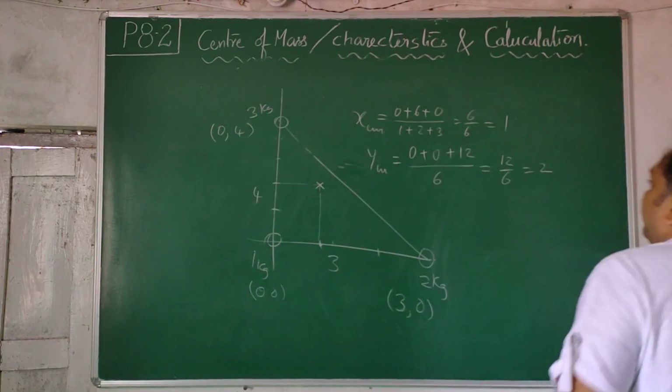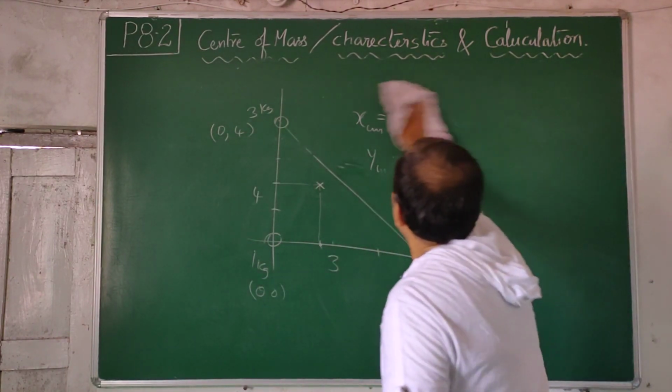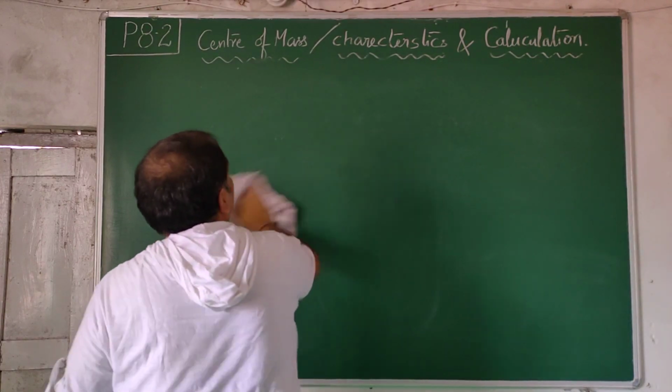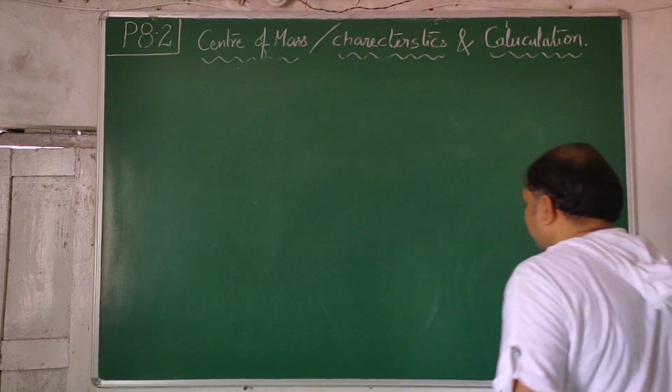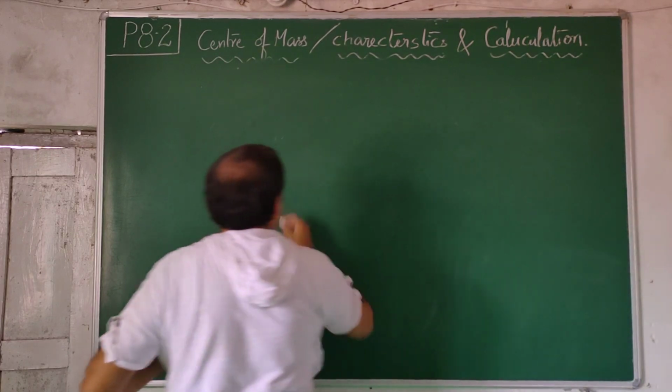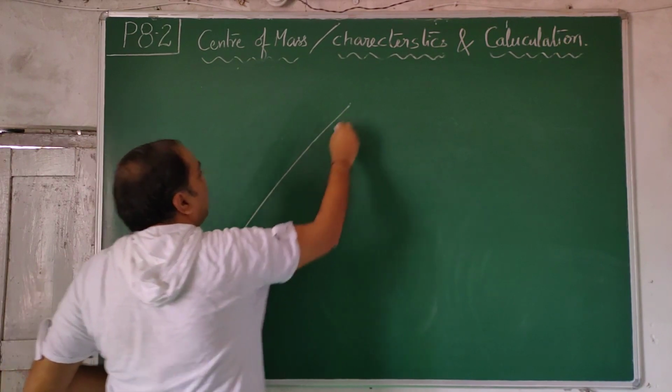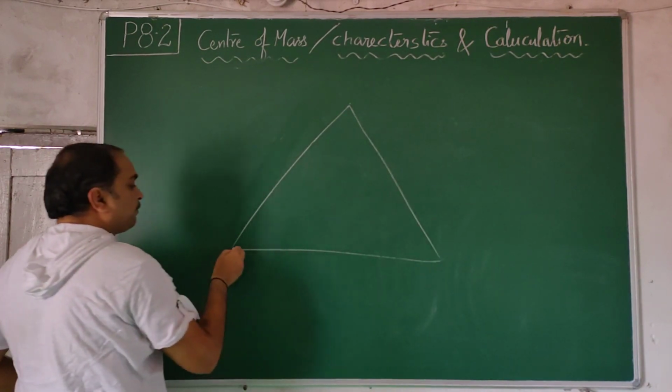And now comes the very famous problem, which will be in every textbook, the equilateral triangle. All angles are 60, 60, 60.